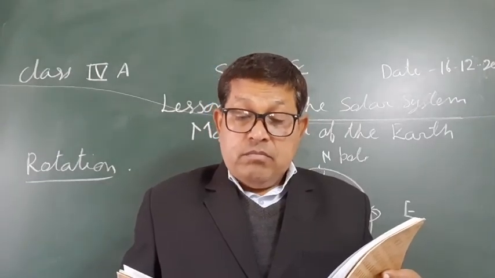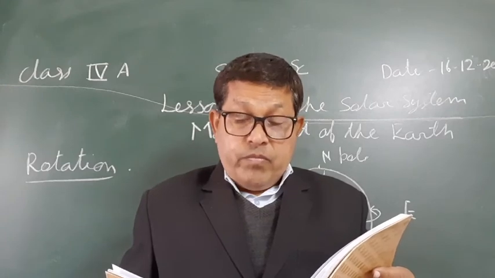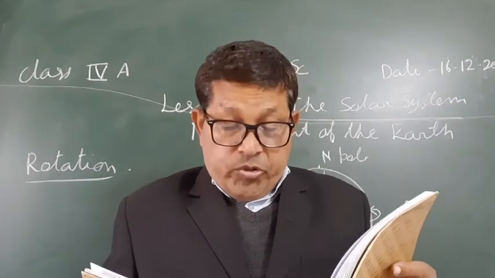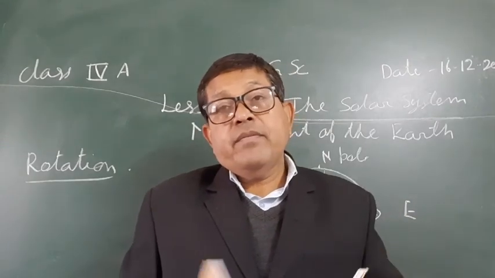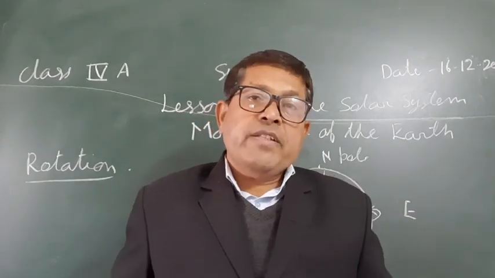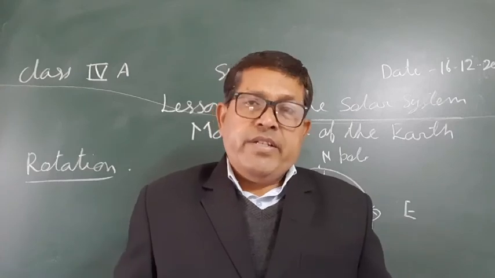Now, what is the effect of the rotation? Rotation is responsible for the day and night.